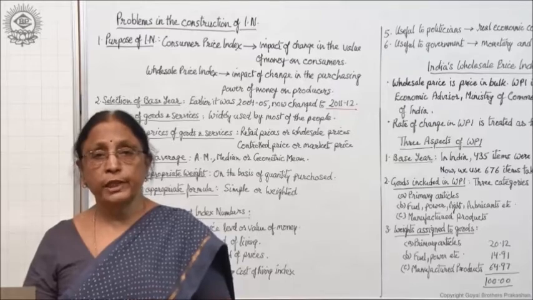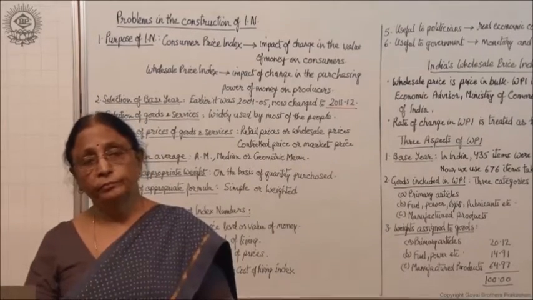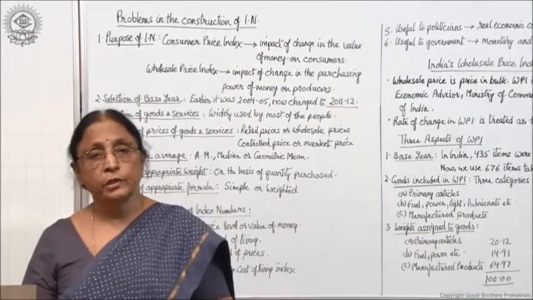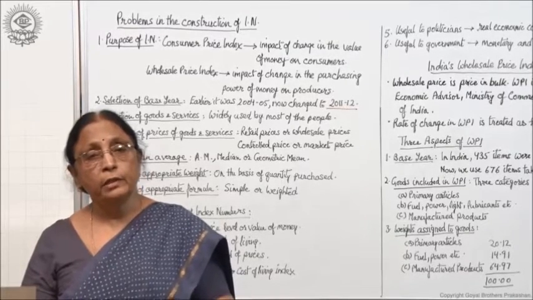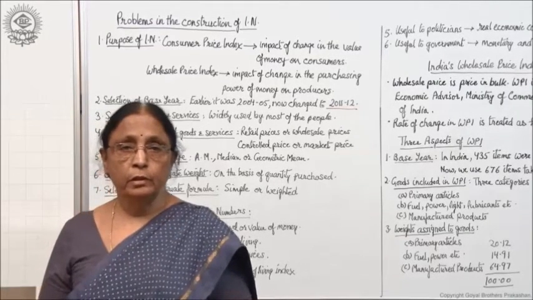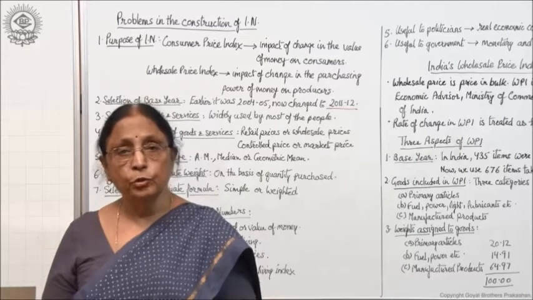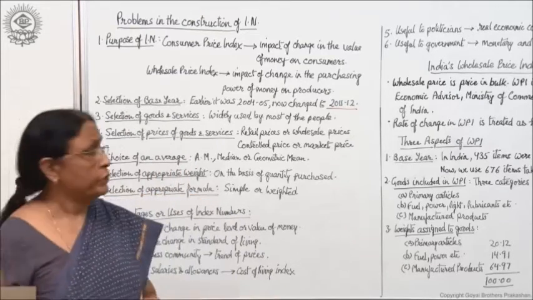And we should select those commodities which are demanded by the majority of people. That means the commodities which are consumed or demanded by most of the population.